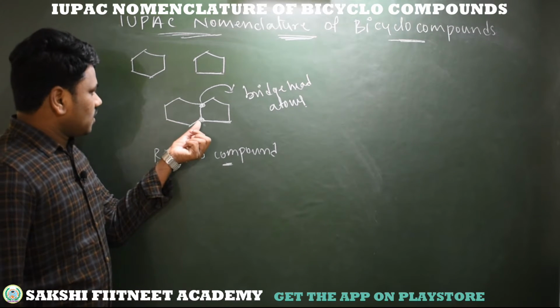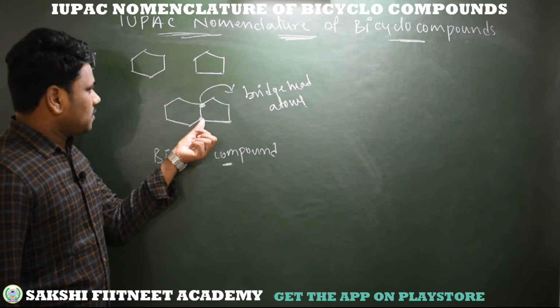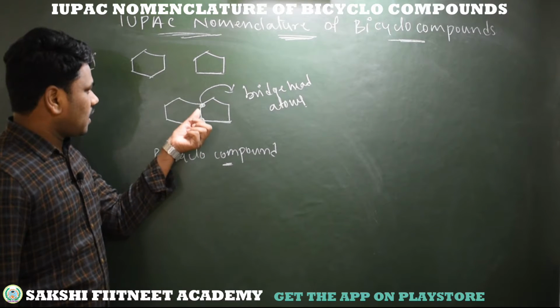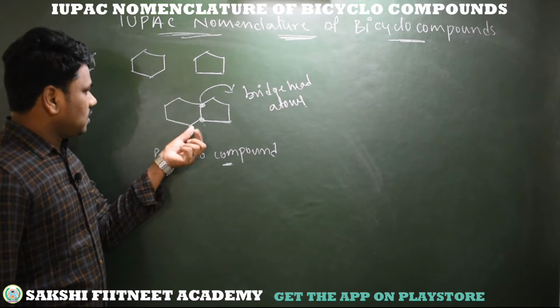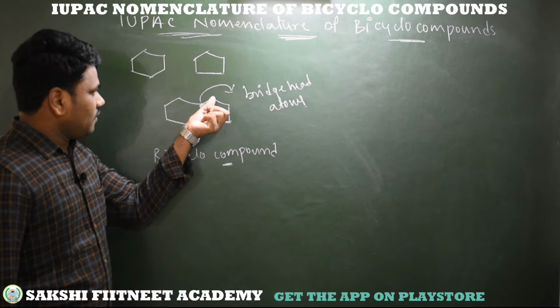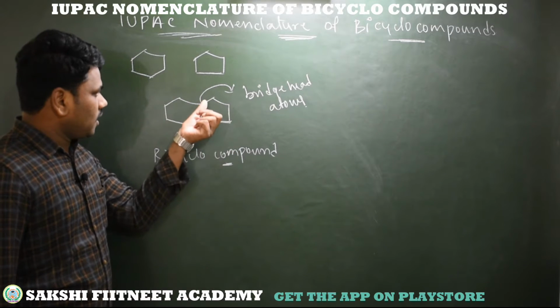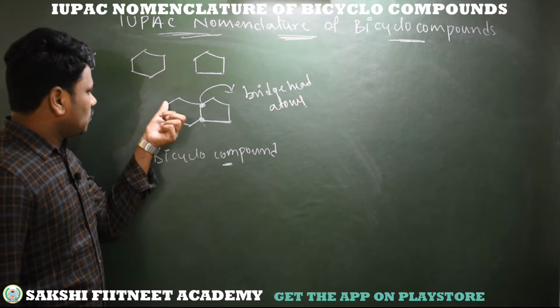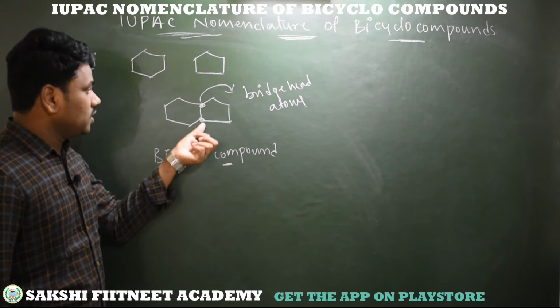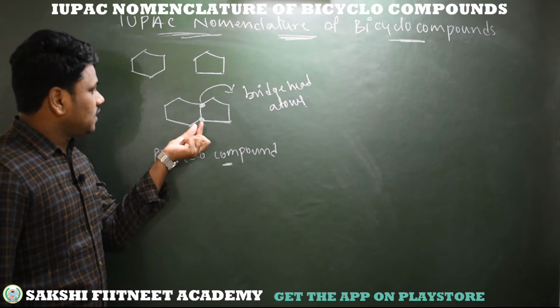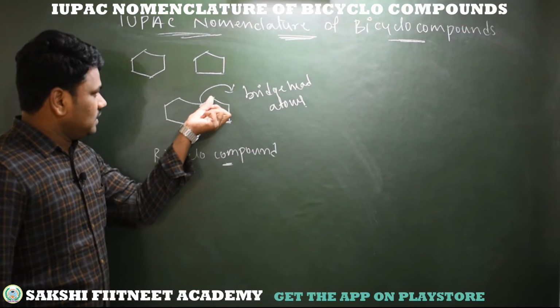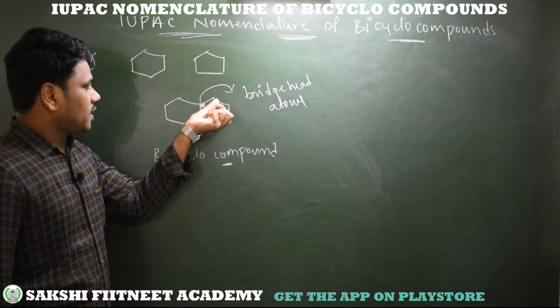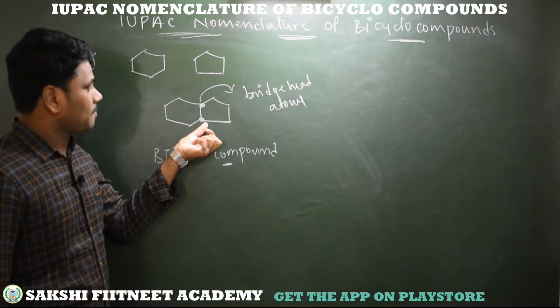Now see here, through these two common carbons we have one cyclic ring here and another cyclic ring here. This cyclic ring has 1 2 3, including these two, 5 carbons. And what about this cyclic ring? 1 2 3 4 5 6 including these two common carbons. Other than these two common carbons, this path we can call a bridge.